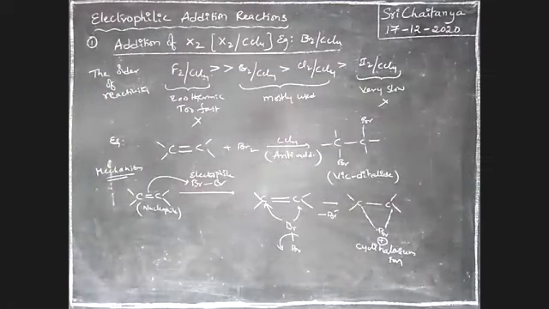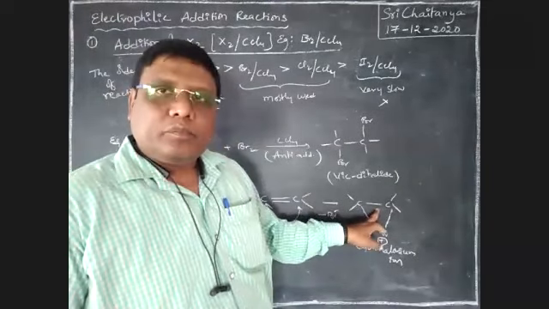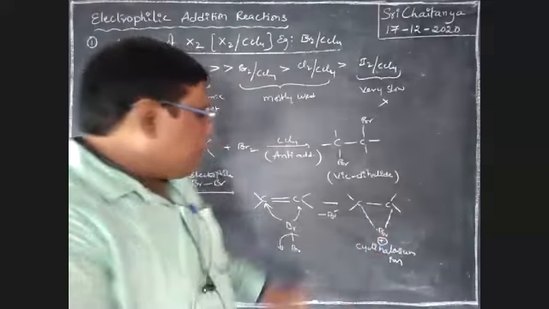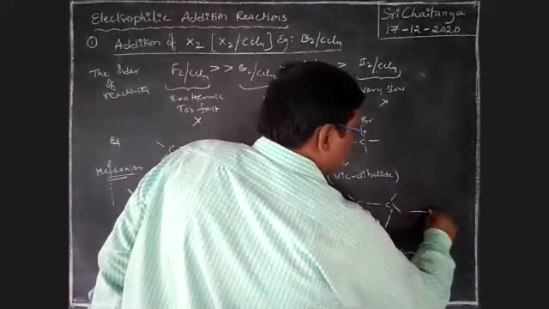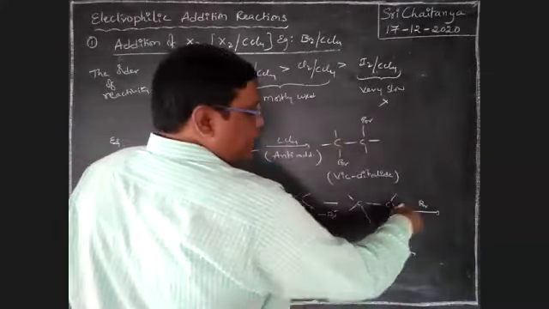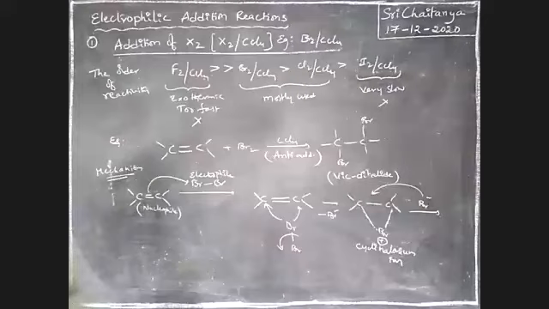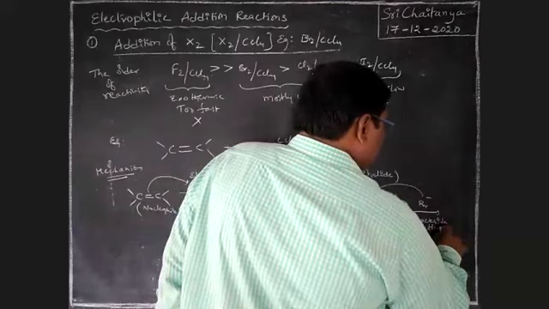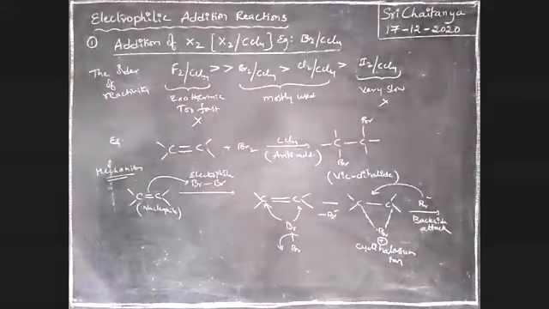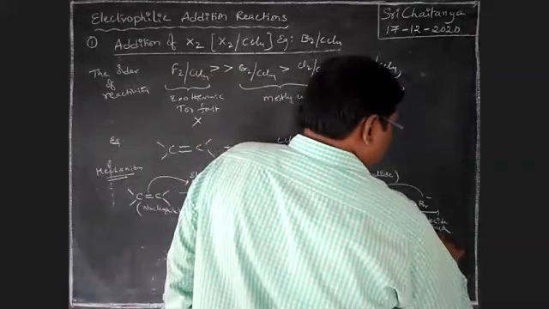Okay, now boys, see here. The ring is almost positive. So now a second Br minus comes as a backside attacker. Because it is a ring condition, this Br minus attacks from the backside. Backside attack takes place, so it is nothing but anti-addition, boys.